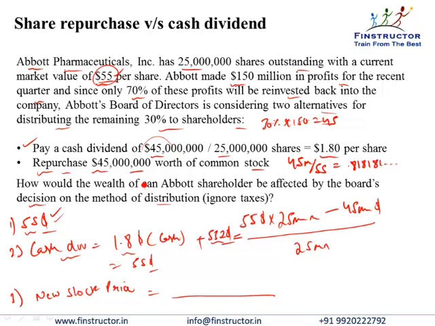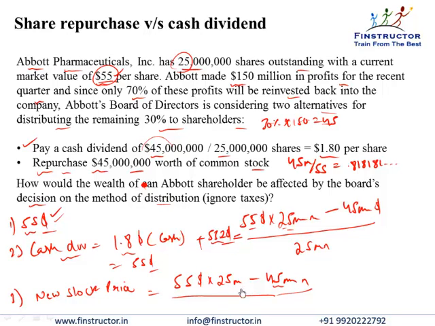However, again, from the total market value earlier, that is $55 per share into 25 million shares, that was the total market cap of the company earlier, $45 million have been taken away. They have been taken away and given to the shareholders from whom we have repurchased the shares. So this $45 million is not with the company anymore. So just like in the case of the dividend, even in the case of the share repurchase, this $45 million has to be decreased from the value of the company since this cash is no longer there.